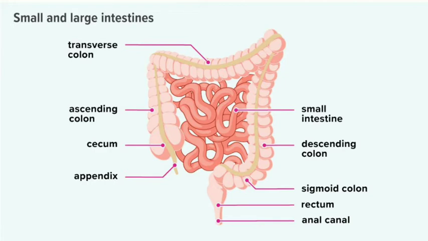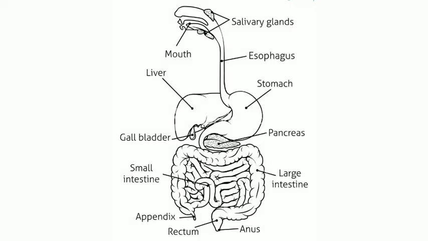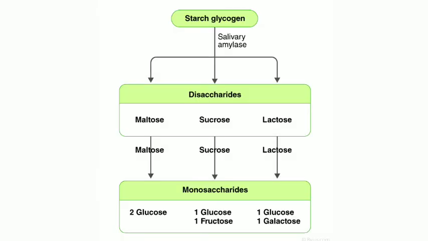So until now we have discussed the structure of the alimentary canal, how the digestion occurs, and the main functions of the organs of the alimentary canal. Now we are going to discuss the assimilation of digested food. That means the food has been digested and absorbed in the processes we have discussed until now. Now it's time for the assimilation of digested food, how the food is assimilated.